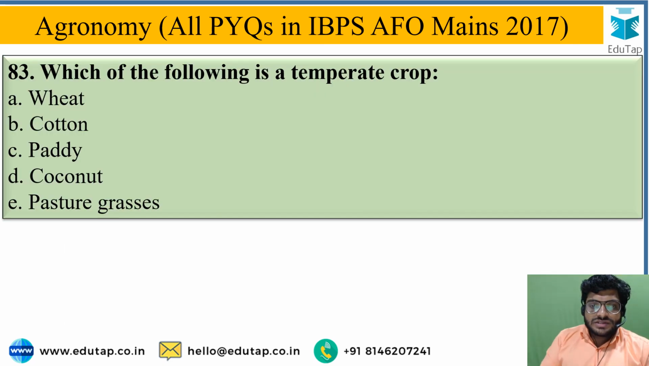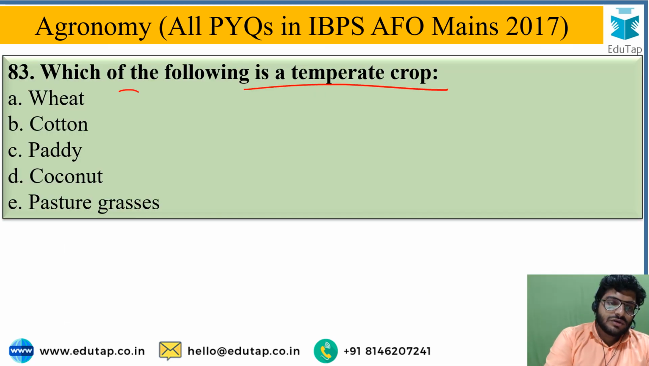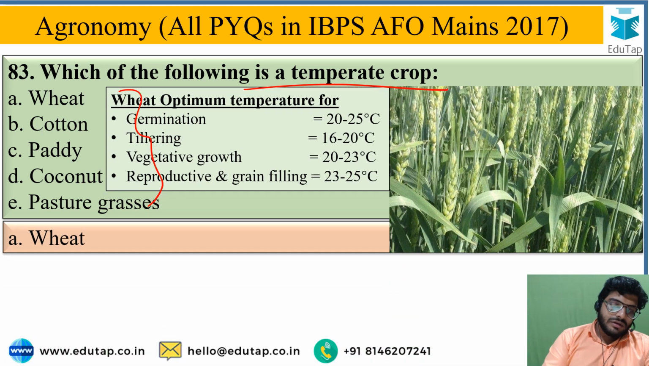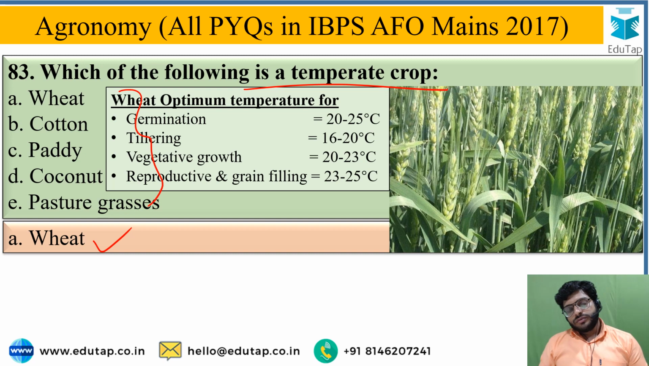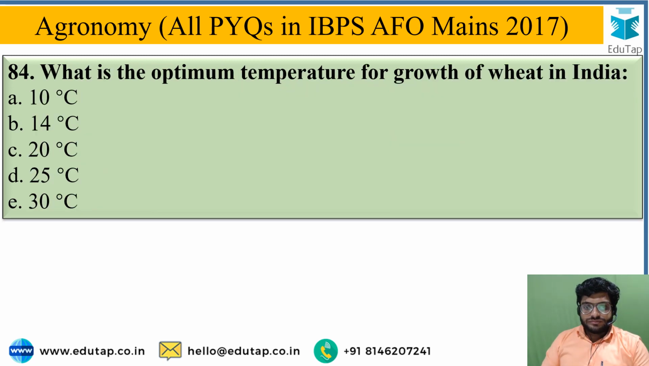Which of the following is a temperate crop? From these options, the correct answer is option A, that is wheat. Wheat is a temperate crop because for the optimum growth of wheat, it requires temperature less than 24 degrees Celsius. Temperature above 24 degrees Celsius comes under tropical conditions, but less than 24 degrees Celsius comes under temperate conditions. So wheat is a temperate crop.